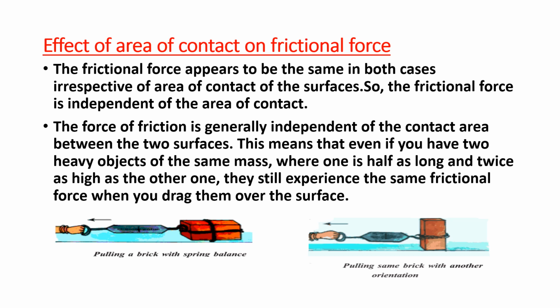Now pull it to move the brick. Note down the reading of the spring balance when the wooden block just begins to move. In the earlier picture we already saw that two forces are acting on the block in the horizontal direction. What are the two forces? One is the force of friction and the other one is the force applied by us. Now see the second picture.